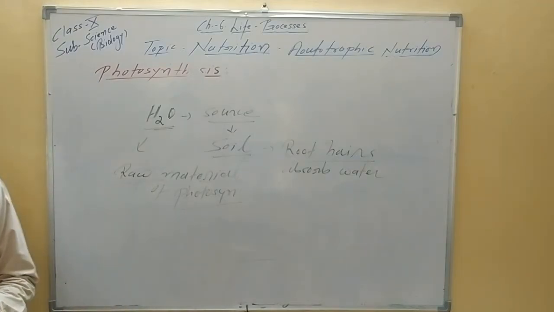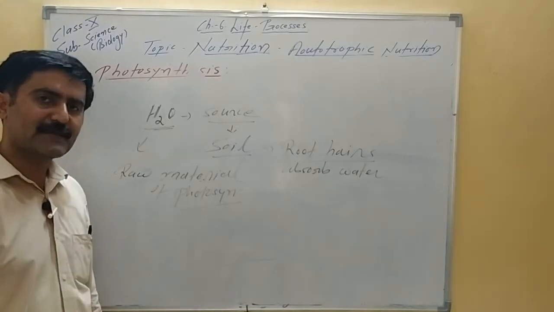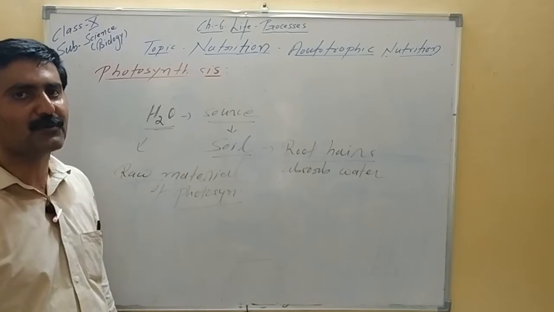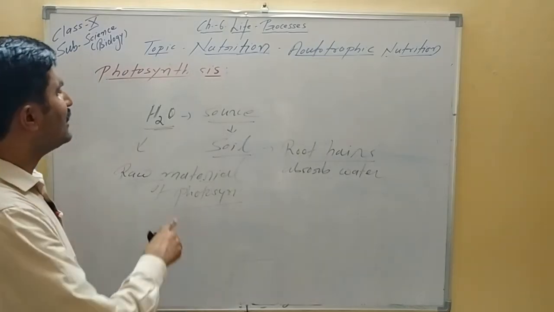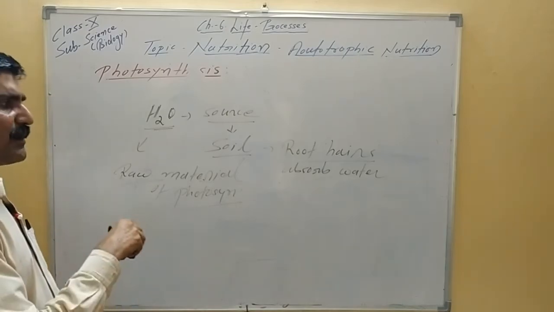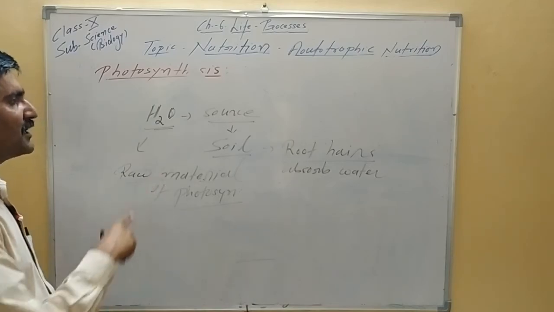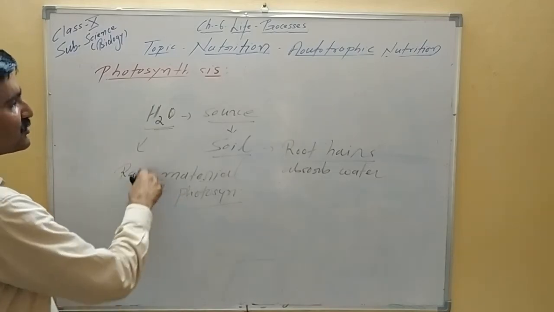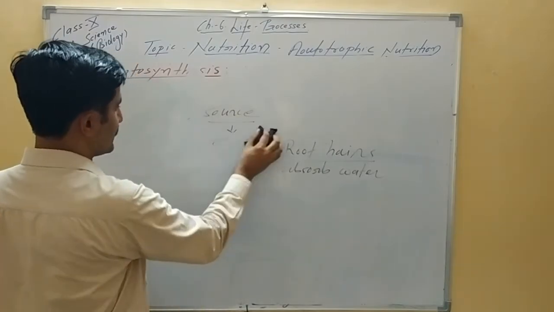So the source of water for plants may sometimes be the atmosphere also, but exceptionally, some plants which have hygroscopic roots or some hygroscopic organs can take water from the atmosphere also, but mainly water is taken up from the soil, with the help of roots on which root hairs are present. So root hairs are the main component which help in absorption of water, and water is used as the major raw material in the process of photosynthesis.